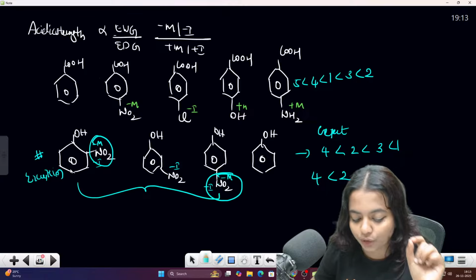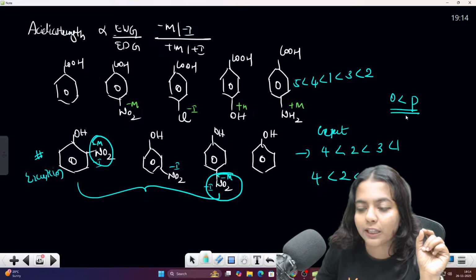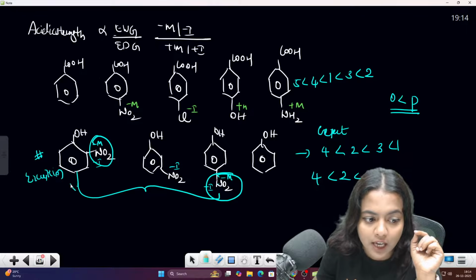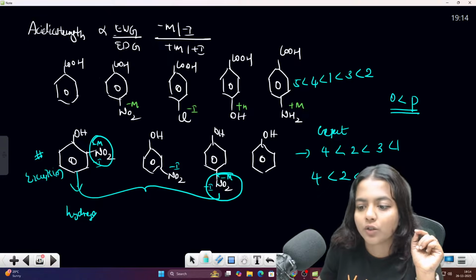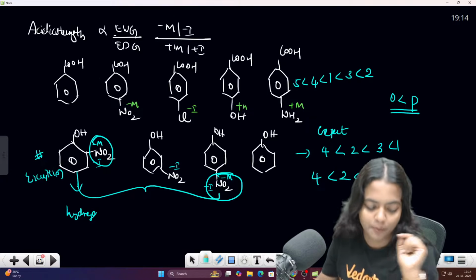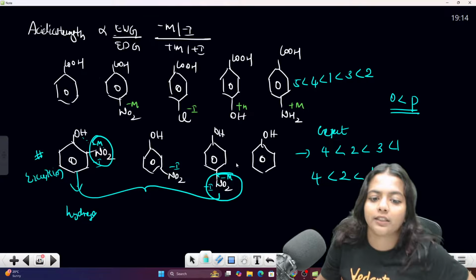But orthonitrophenol is less stable than the paranitrophenol because there is hydrogen bonding. This is ortho position. So this is like 1, then 3. Clear? Due to the hydrogen bonding present in this particular orthonitrophenol, it is less stable than the paranitrophenol.